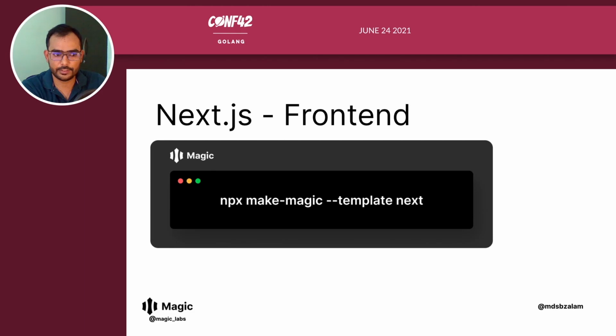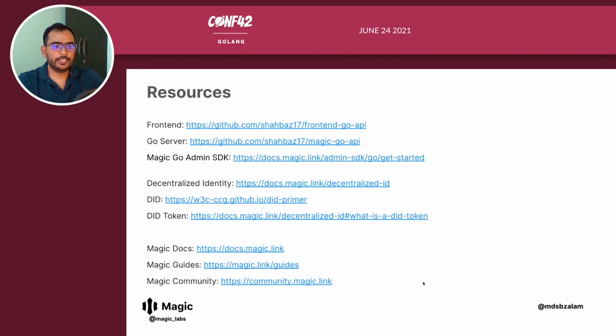If you have any questions, do let me know on my Twitter handle, or tag Magic Labs and let us know that as well. So these are the resources about the talk. The front end of the application is hosted on GitHub under a repo called frontend Go API, and the Go server is Magic Go API. You can see these things. I'll share the slide link with you as well, so you can see and learn more about these resources. And there is the Magic Go Admin SDK.